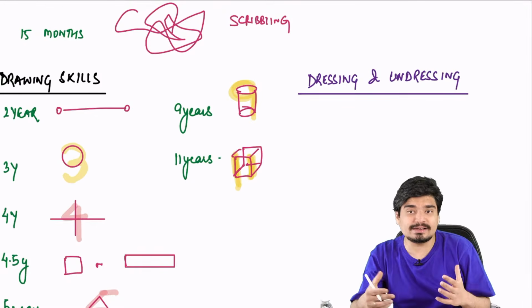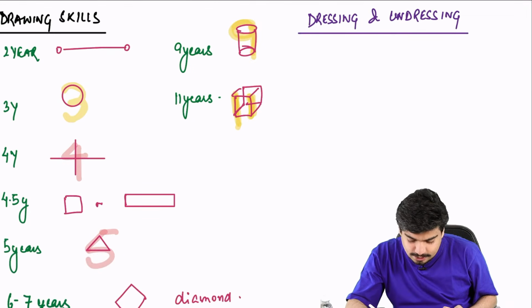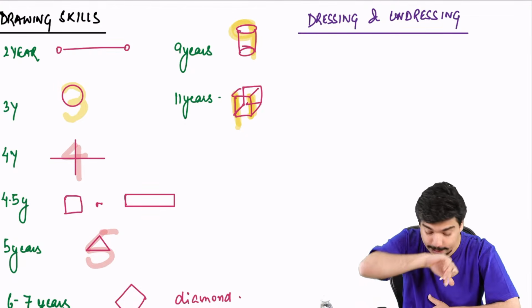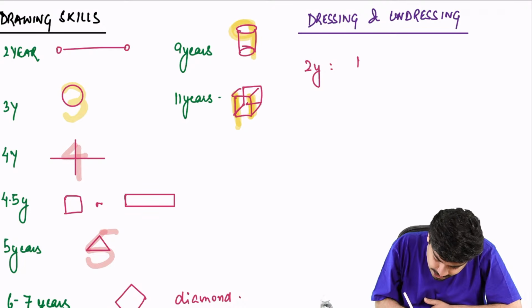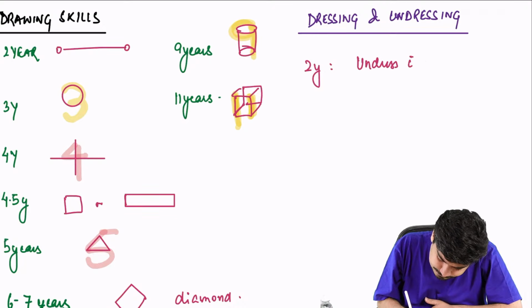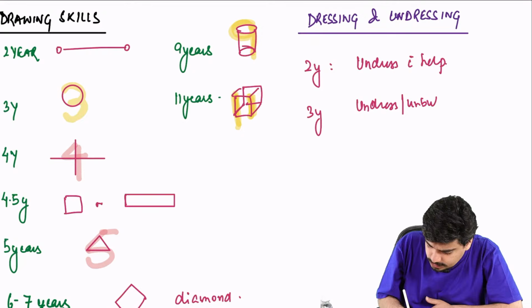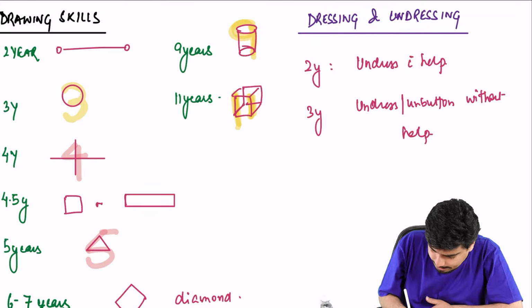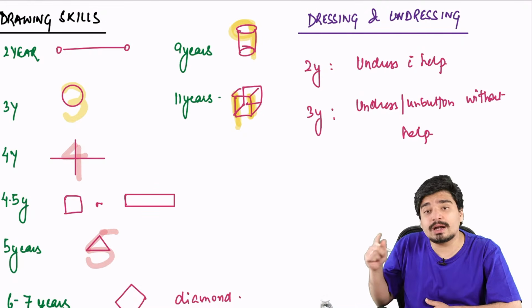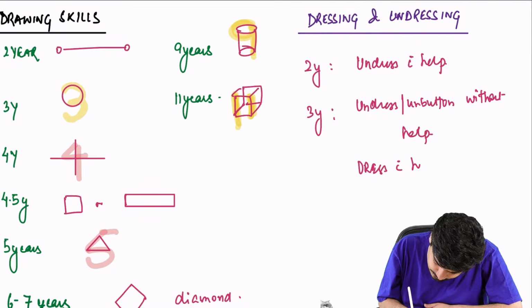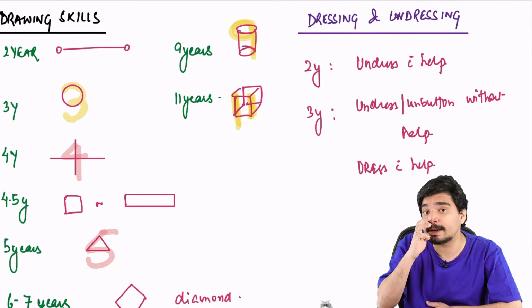Then you have the dressing and undressing skills of the kid. What are the dressing and undressing skills? At 2 years, the child is able to undress with help. At 3 years, the child is able to undress or unbutton without help. They should also be able to dress with help. So the child is able to dress with help at 3 years.